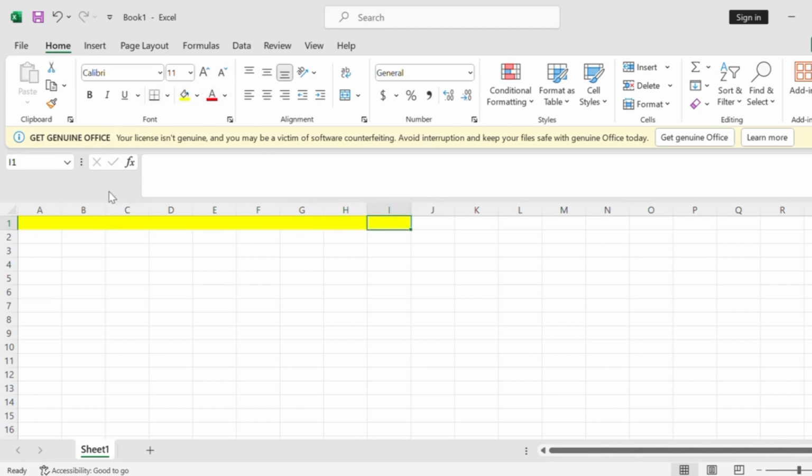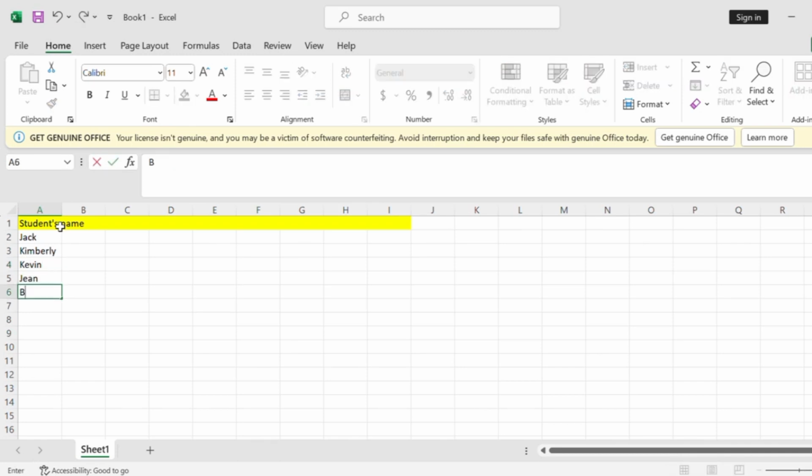Then after that, you can start typing words. So let's say student's name. So Jack, Kimberly, Kevin, Jean, and Bella. Then after that, here I was typing their exam score and quiz score and output score, because I was trying to get the student's average score.